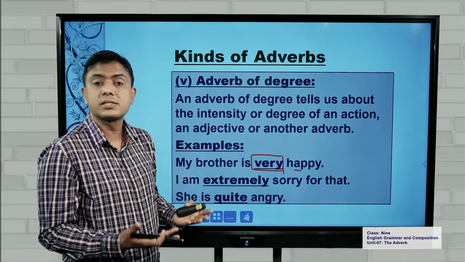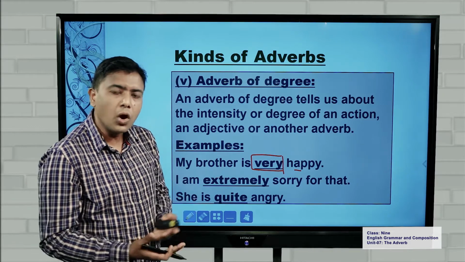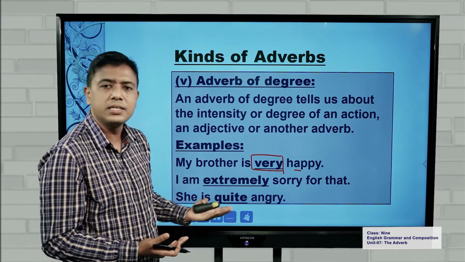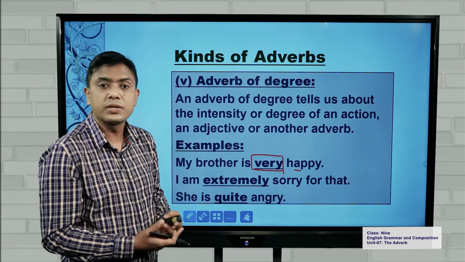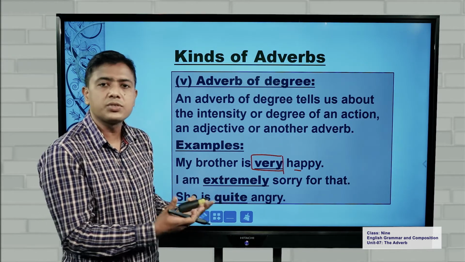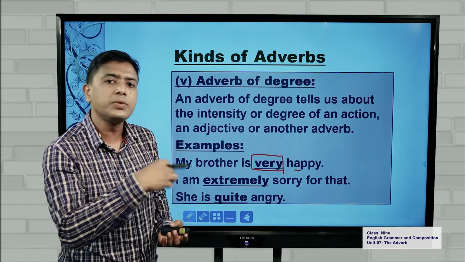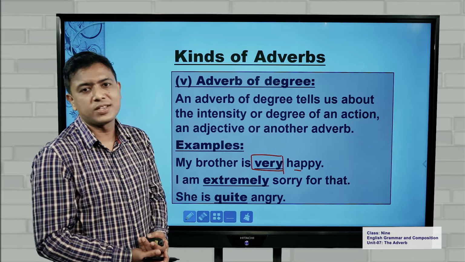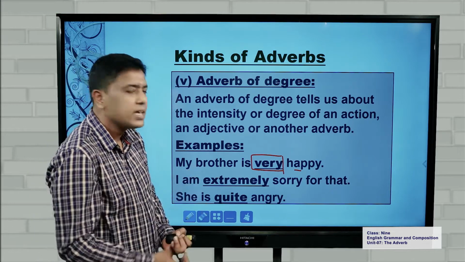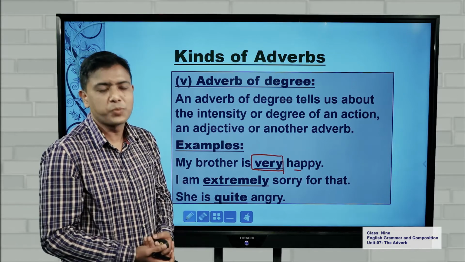Third one, she is quite angry. Maybe someone has done something wrong. So the lady is really angry. You can say she is so angry, she is really angry, she is very angry, she is quite angry. So this is how you can increase the intensity or the degree. By using these adverbs of degree, we can easily express our feelings quite well.